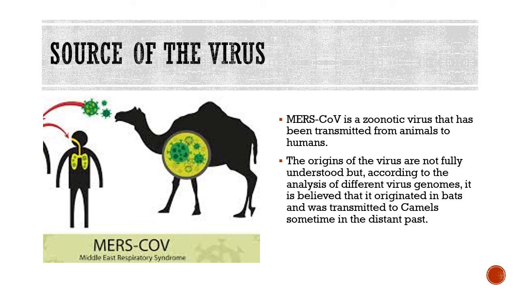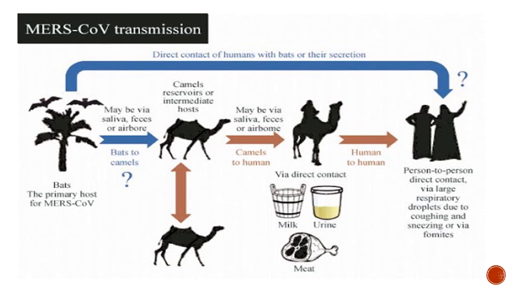Now, what is the source of this virus? MERS-CoV is actually a zoonotic disease that is transmitted from animals to humans. The origin of this virus is not fully understood, but according to the analysis of different virus genomes, it is believed that it originated in bats and then was transmitted to camels sometime in the distant past, and then it actually traveled to human beings from the infected camels. Okay.